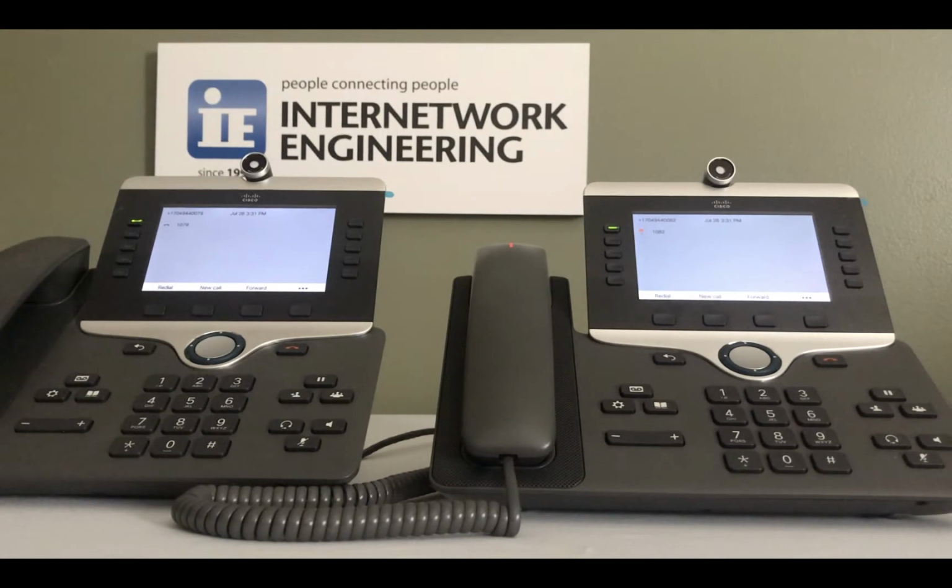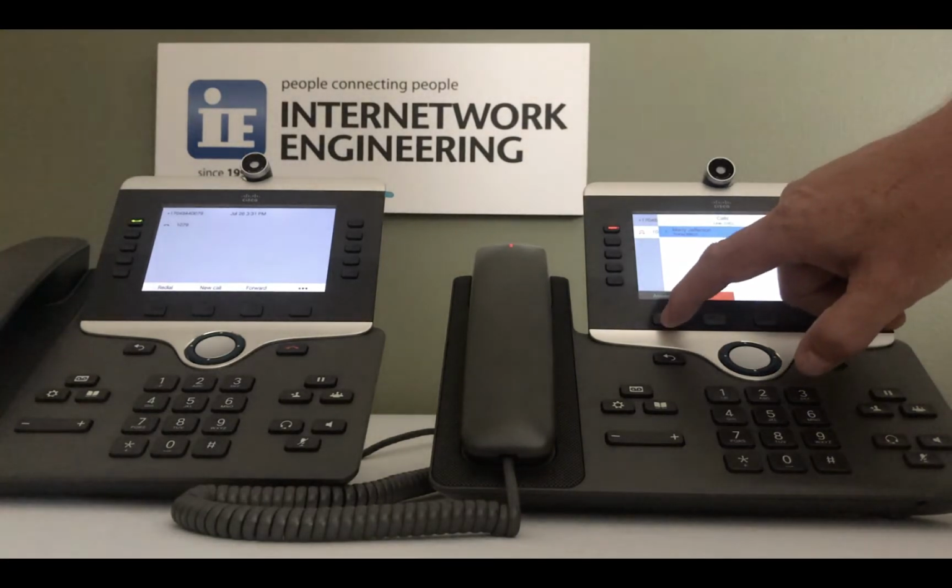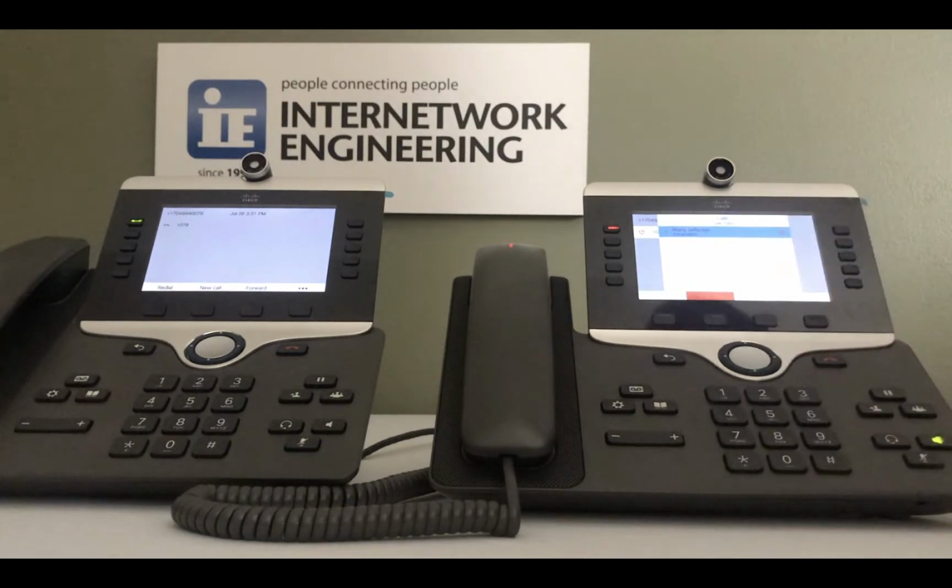We have 2 phones set up in the same call park location and feature. We will place a call into the phone on the right and park the call on its extension. This does not tie up the user's extension. This is just a number so the other user can retrieve the parked call. The user wanting to park the call simply presses the soft key with the three dots above it to scroll to the Park soft key.